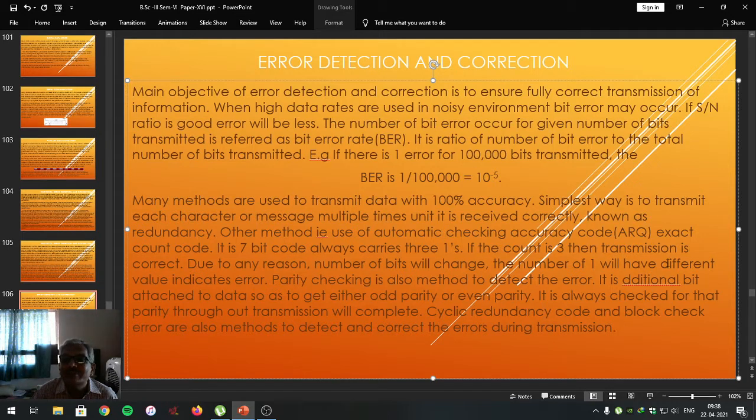Dear students, it might be serial communication or parallel communication. Errors may occur due to noise, due to variation in signal to noise ratio, due to high speed data communication, whatever the reason may be.